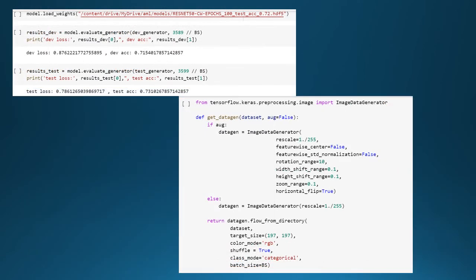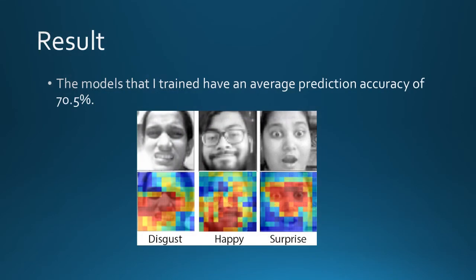With class weights, the accuracy of ResNet has increased from 71 to 73%. So the model has an average prediction of 71%, which is lower than 75%. As I told you earlier, this is because the author trained this model on extra data sets that I didn't have access to, so my accuracy is a little less.